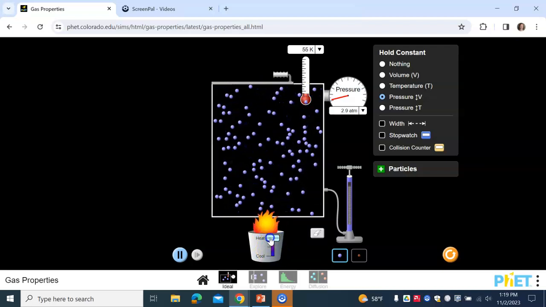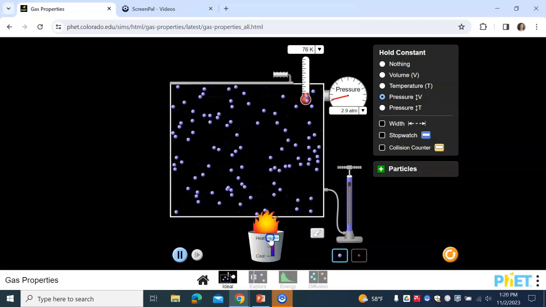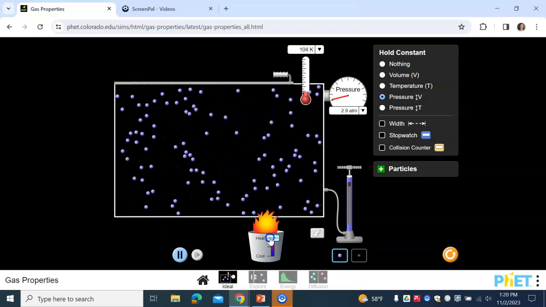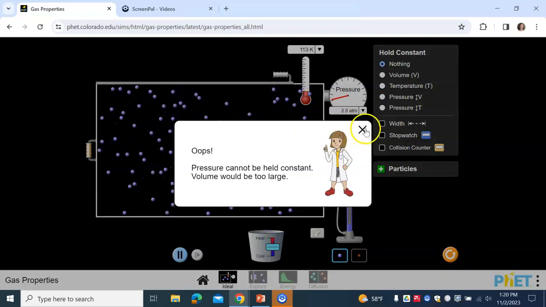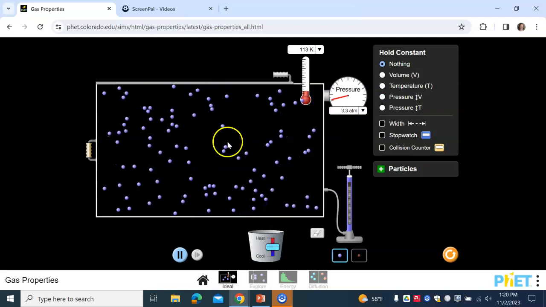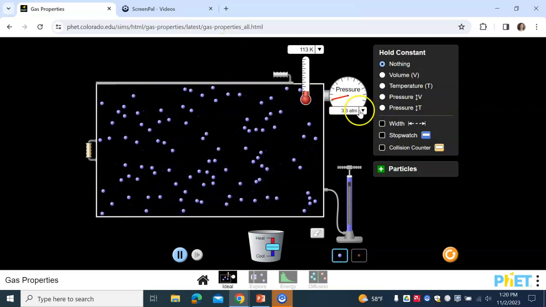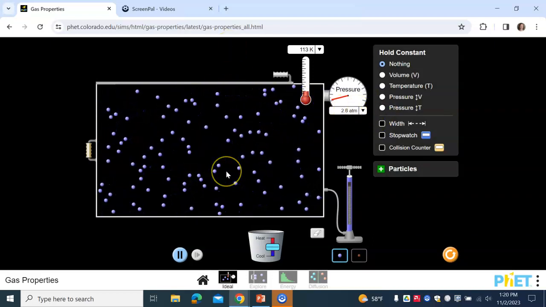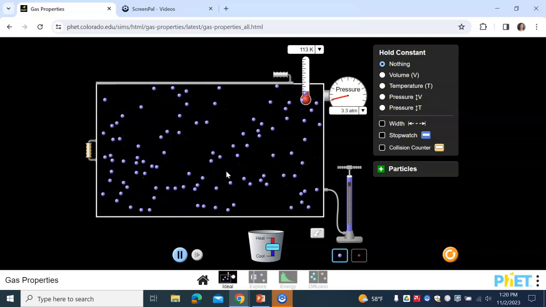If you increase the heat, you'll see that the particles start to move around faster. I went a little too far. They move around faster and collide with the walls more frequently. If we're keeping pressure the same, then the volume will increase.